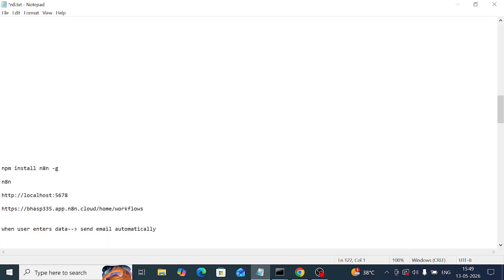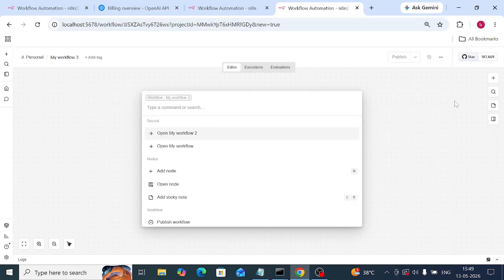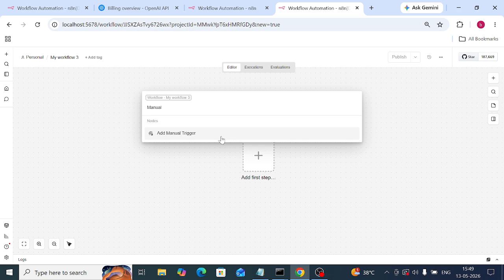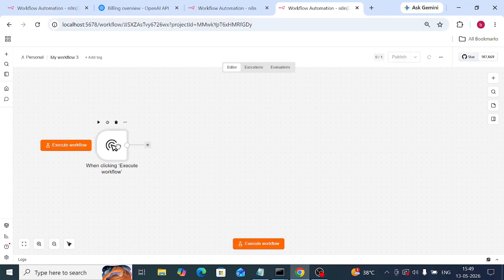For this, what we need to do is go here and add a manual trigger. You need to add this thing here.